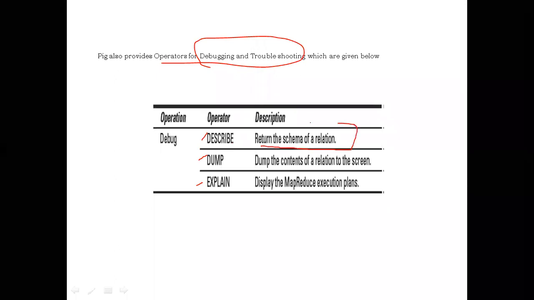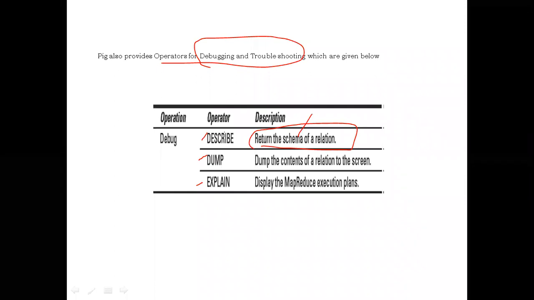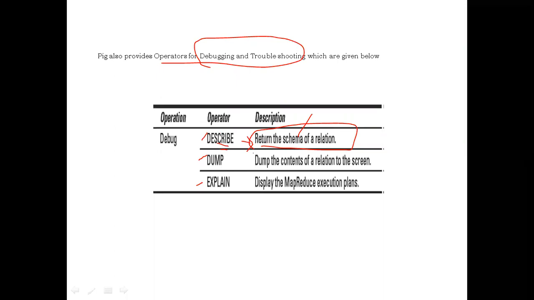Describe means return the schema of a relation. Schema means overall planning of the relation, how to store the data in the table. Overall planning of the table is the schema. The describe operator will return the schema of the table. To rectify some problems, sometimes we want to know the schema of the relation. Whenever we want to know the schema of the relation, we use the operator describe. By using the help of the operator describe, we will get the schema of the relation. Similarly, dump is there.